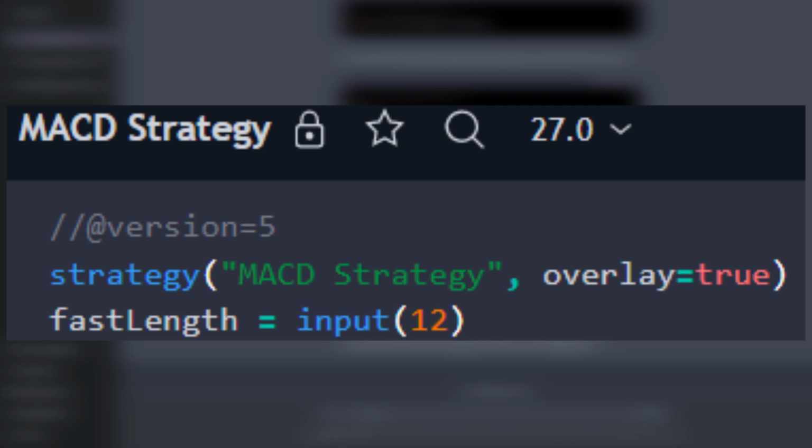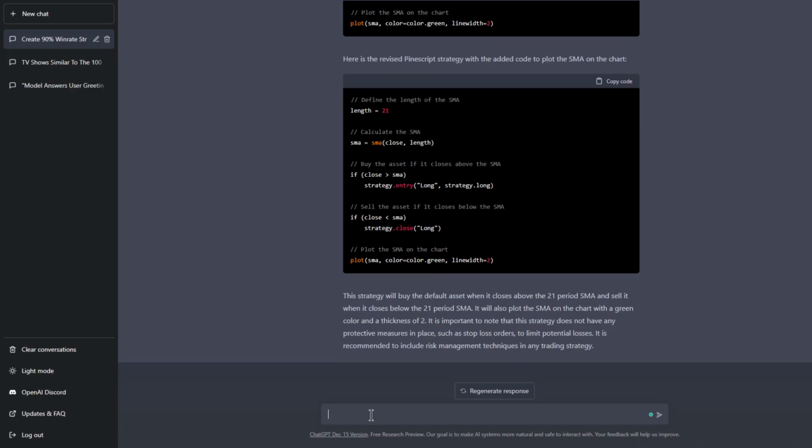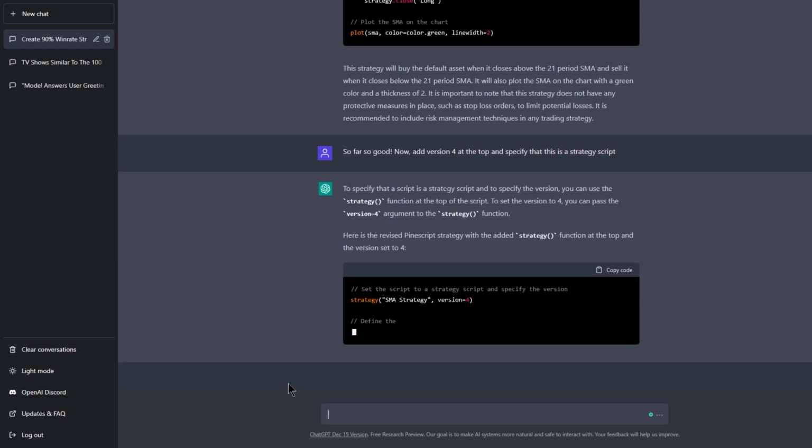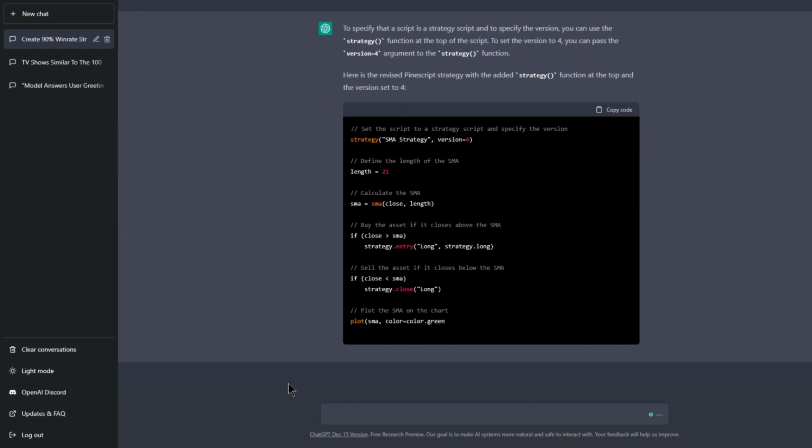Our code doesn't have any of that, so I'm gonna ask it to add those two things. And I'm also trying to keep the conversation more human-like because the goal of ChatGPT is not only to mimic human intelligence, but also to take your inputs in natural language with all its nuances and give you a response. Sometimes you could even have spelling mistakes or grammatical errors, but as long as they don't distract from the context of what you're trying to say, ChatGPT doesn't care.